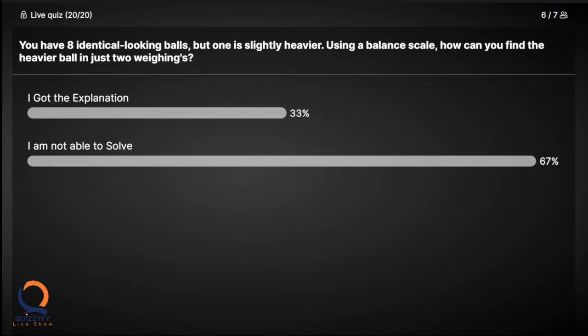For sure, what kind of data do you have? You have 8 balls which are identical looking. Every ball will have identical weight except one, which means 7 balls will have the same weight. For example, say 10 grams. 7 balls will have 10 grams, but one ball will have 11 grams, which cannot be identified by picking up in your hand. Then I don't know, Uncle. Okay, you need to use the weighing scale to measure.